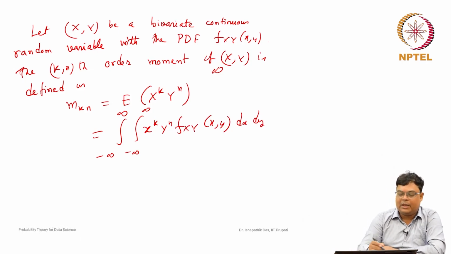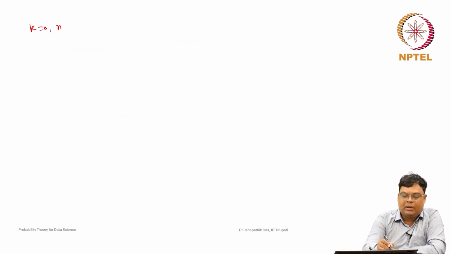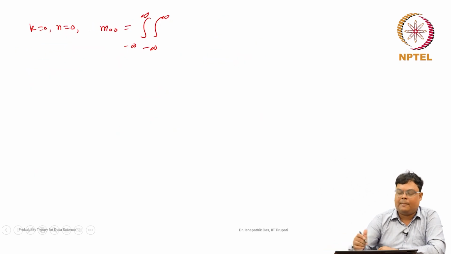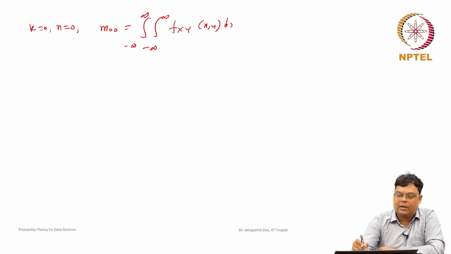Similarly, suppose k is equal to 0, 1, 2 and so on, and n is equal to 0, 1, 2 and so on. For k is equal to 0, n is equal to 0, we get m 0 0. This is the double integral of x to the power 0, y to the power 0, that is 1, times f(x, y) dx dy, and by the properties of the joint density function this should be equal to 1.